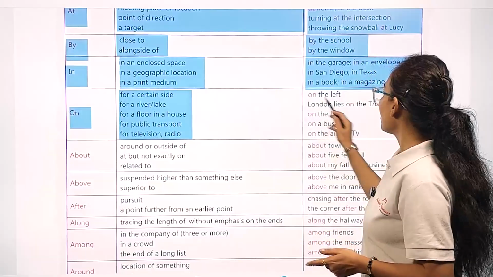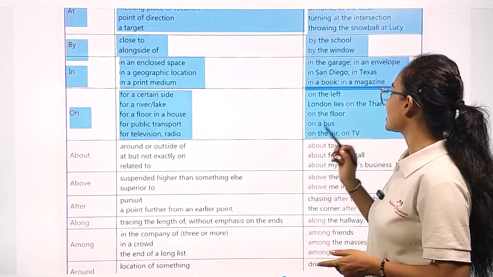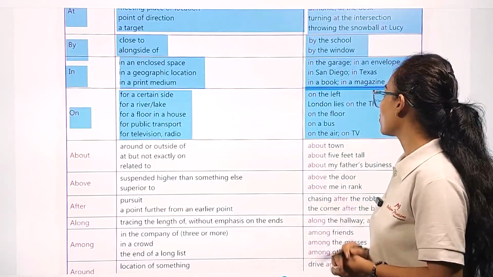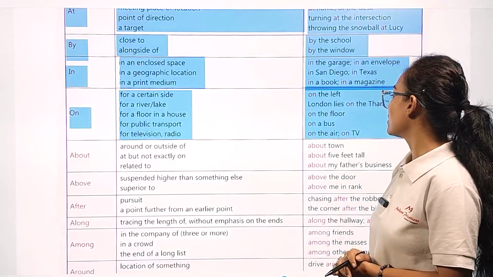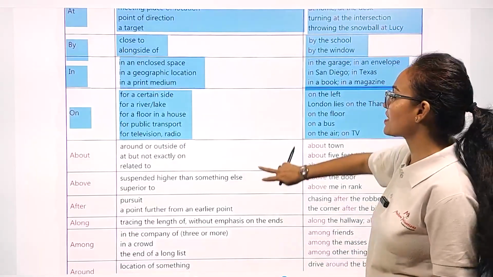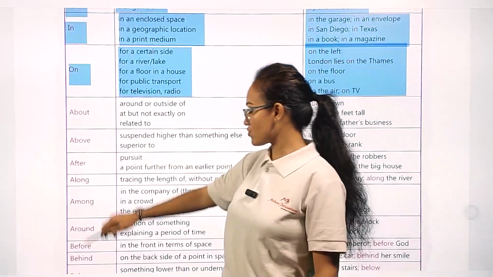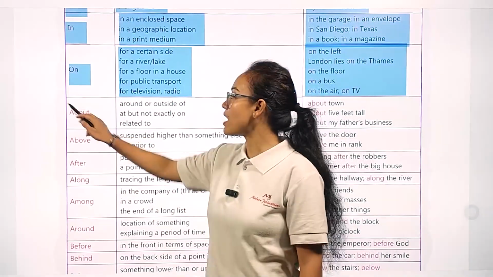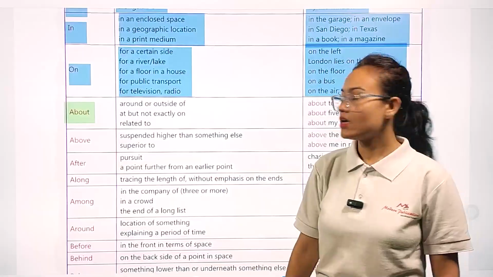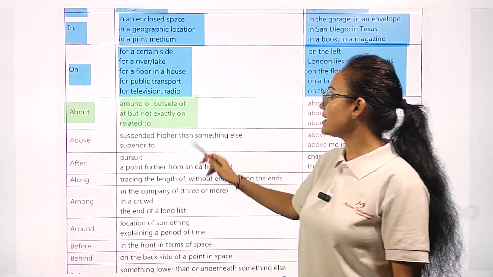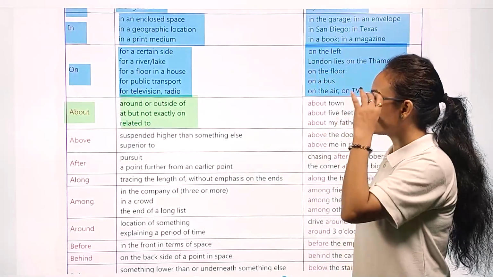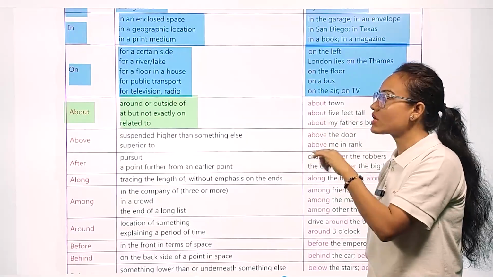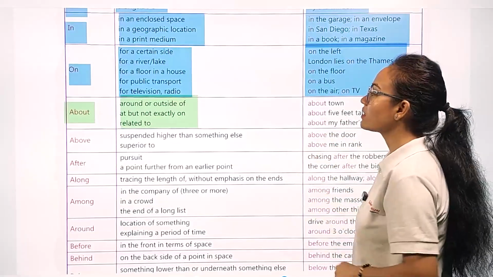Example, you can see on the left, London lies on the Thames, on the floor, on a bus, on the air, on TV. Similarly goes with about. In what way are we going to use the preposition about? Around or outside of, at, but not exactly on, related to.